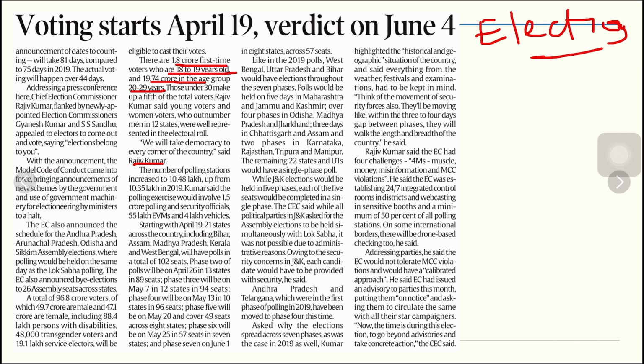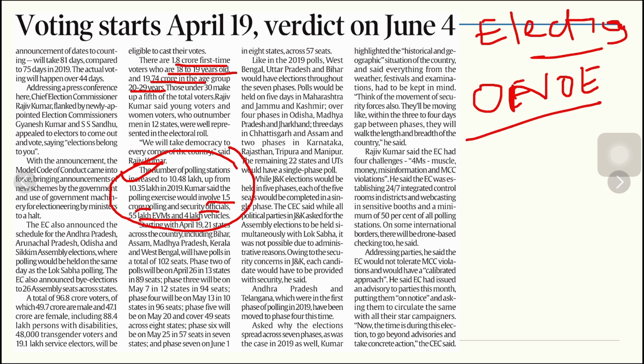Number of polling stations, whenever you are writing about this gigantic exercise, you should mention that polling stations have increased to 10.48 lakh, up from 10.35 lakh. The polling exercise would involve 1.5 crore polling and security officials, 55 lakh EVMs, and 4 lakh vehicles. This is where you can utilize this data whenever we are talking about One Nation, One Election poll.